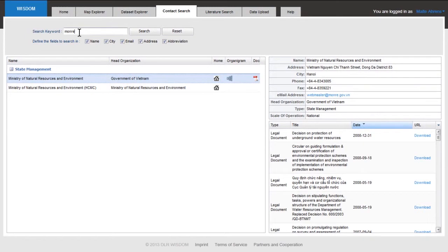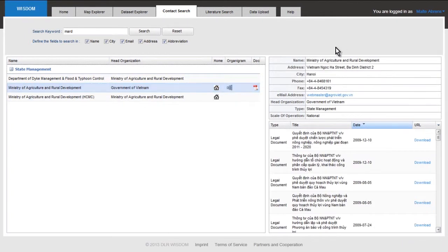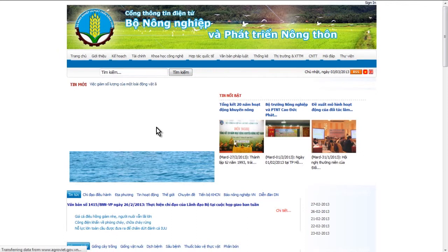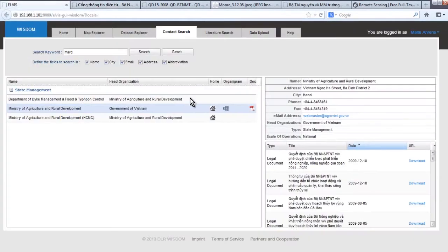Let's say we are not only interested in MONRE, but maybe also in MARD, the Ministry of Agriculture and Rural Development. We type in MARD and we search for it. As you see, we get some returns for MARD and we activate this here. Again, we get this tree of phone numbers, all kinds of information. We can visit the MARD homepage. We do this quickly since you have already seen how to do it. So now we are on an external internet web page. You can scroll, and now we can go back to our system.